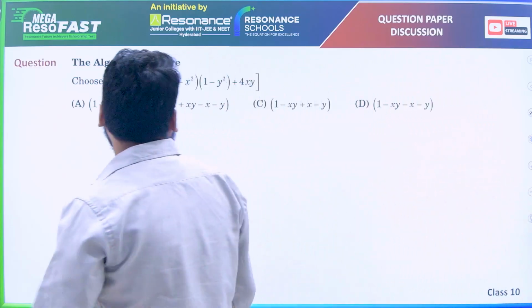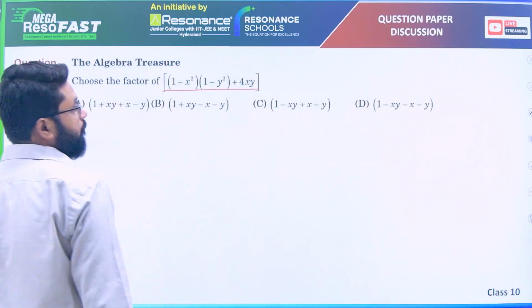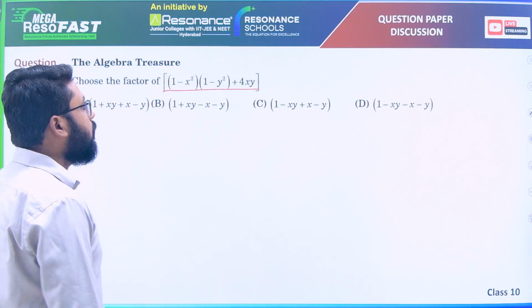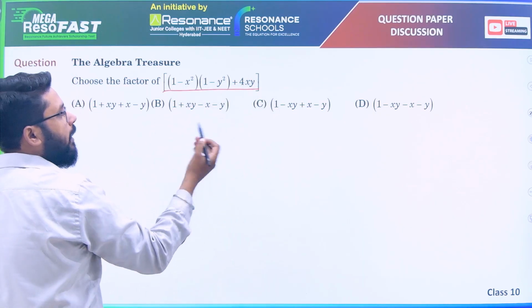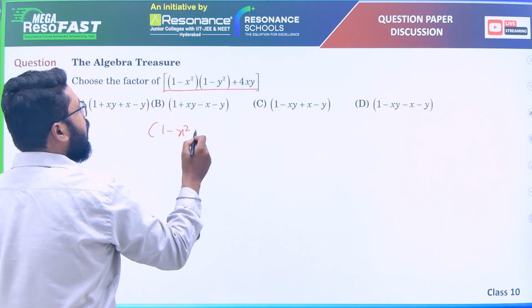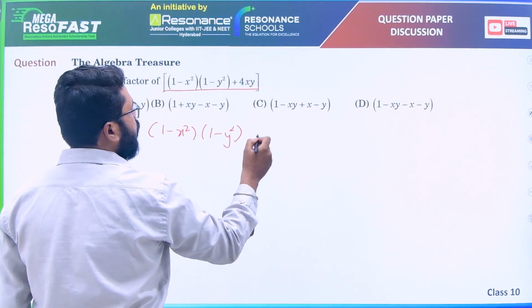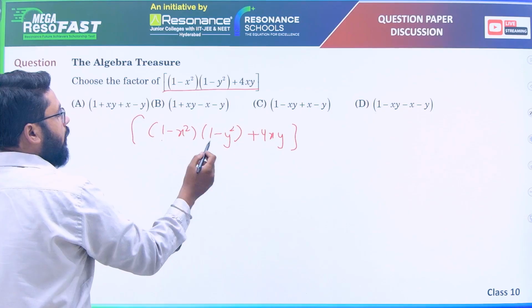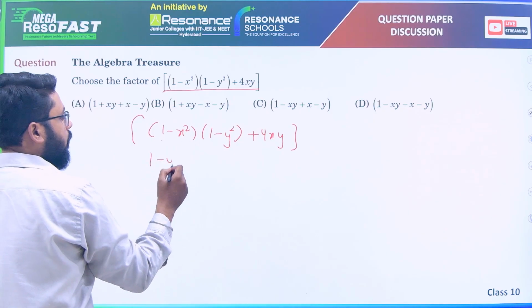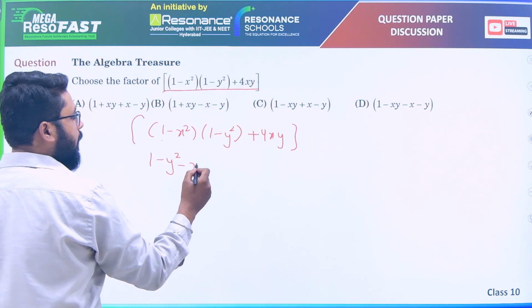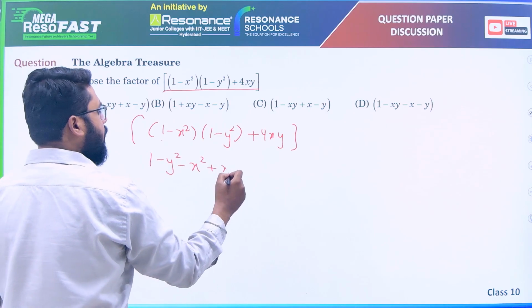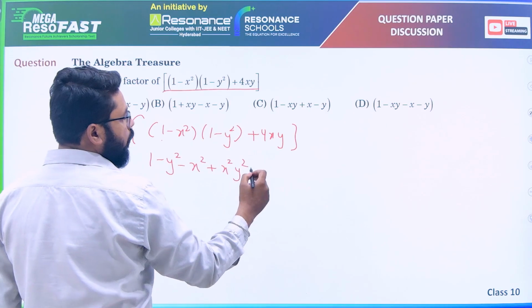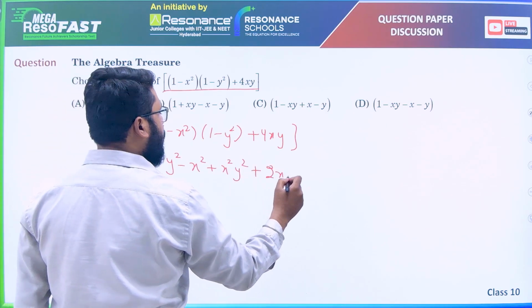Choose the factor of this term. Factor. Okay, lengthy process. So what we can do is start by expanding the terms. 1 minus x square, 1 minus y square plus 4xy. Let us see what we can find out. If you multiply 1 into 1 minus y square, minus x square into 1 is minus x square, minus minus is plus x square y square. Let us divide 4xy as 2xy plus 2xy.